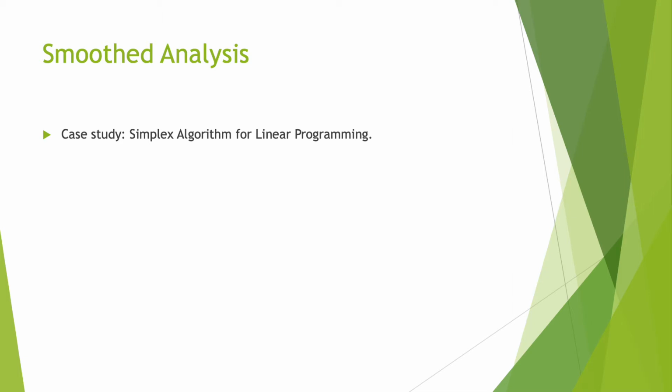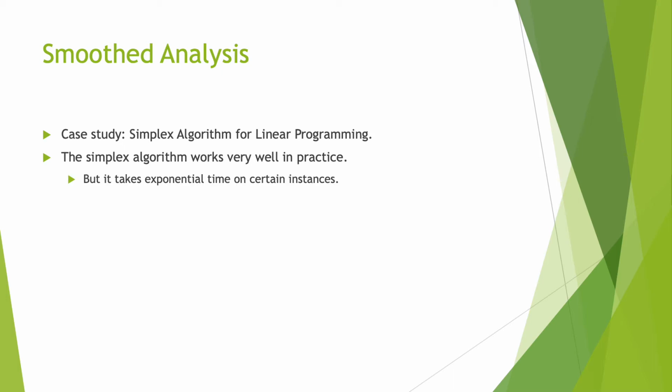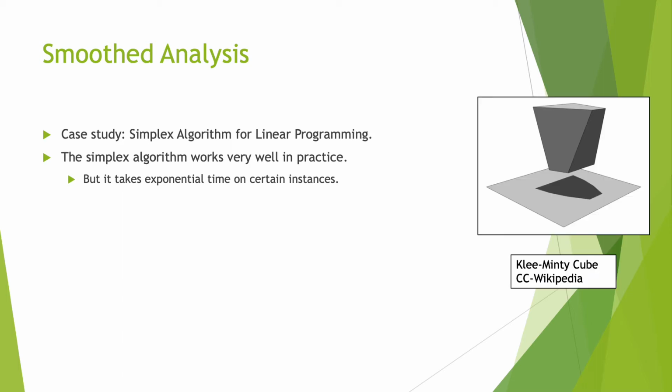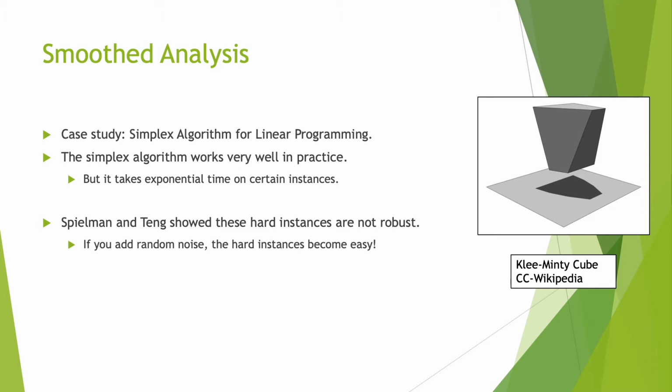The most important case study for smooth analysis is the simplex algorithm for linear programming. The simplex algorithm has been known for decades to work very well in practice, but there are certain instances on which it takes exponential time, such as the Klee-Minty cube. Spielman and Teng showed that these hard instances, however, are not robust. In fact, if you just add a little bit of random noise, the hard instances become easy.